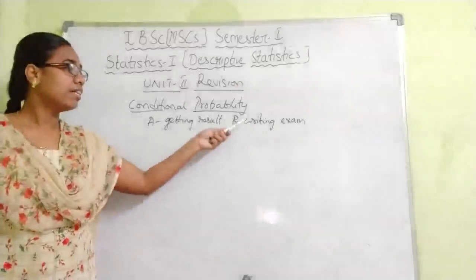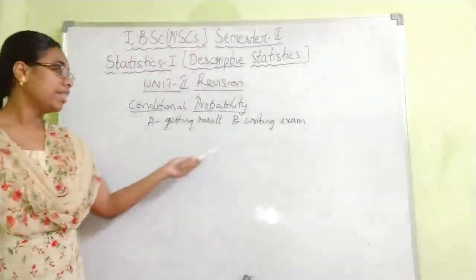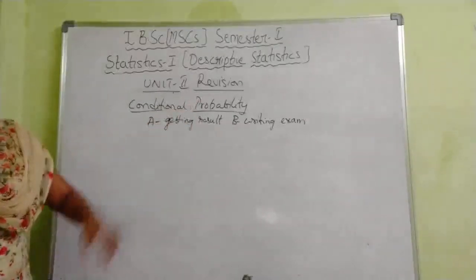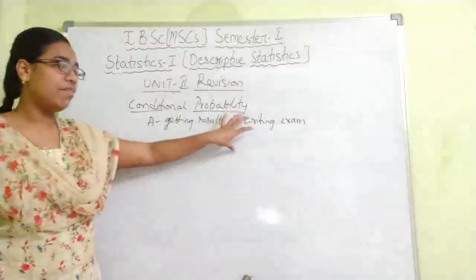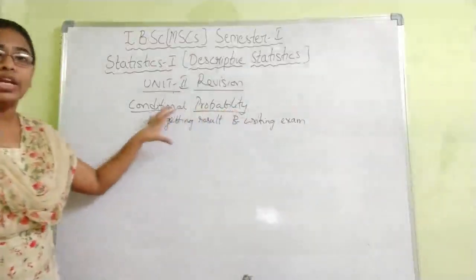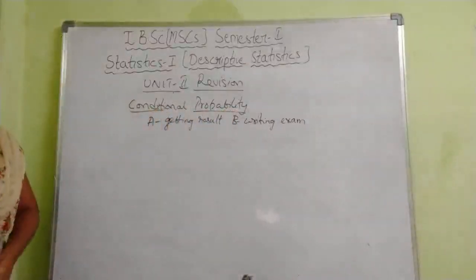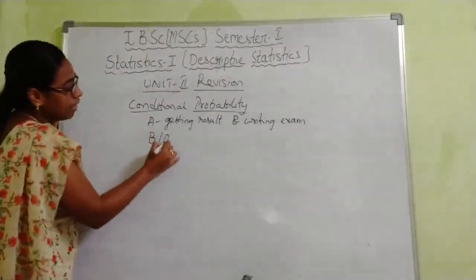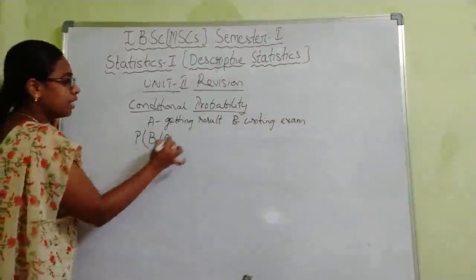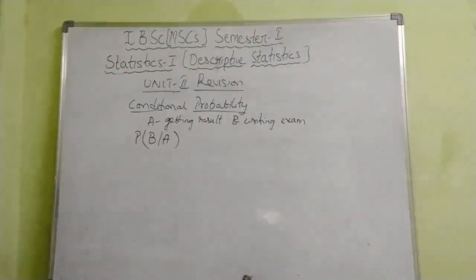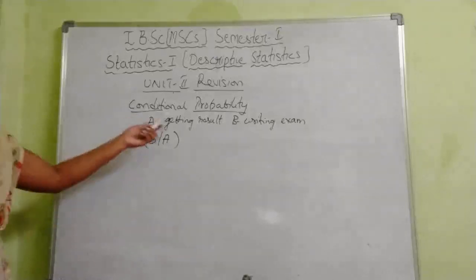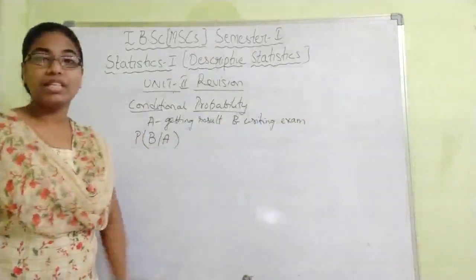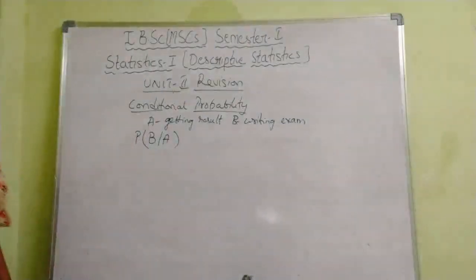So here this event should happen first, then only this event will happen. So both are conditional events. The happening of event B occurs only after the happening of event A. So this is a conditional event B given A, and the probability of the conditional event is P of B given A. That means we get the result of an exam only after writing the exam.